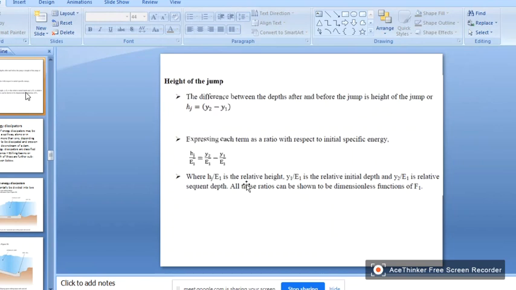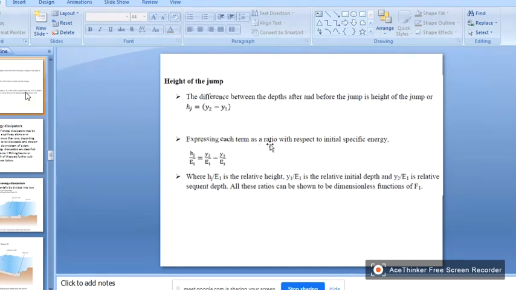So this is the height of the jump, and the height of the jump can be calculated: y2 minus y1, obviously. So y2 is the post jump depth minus y1 is the pre jump depth. This is the height of the jump.